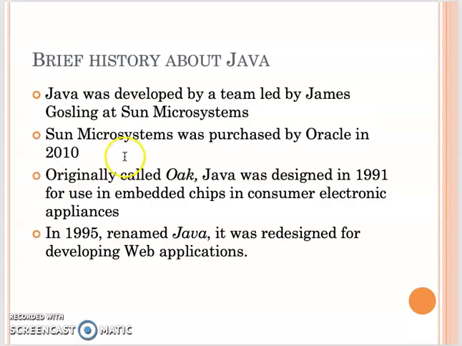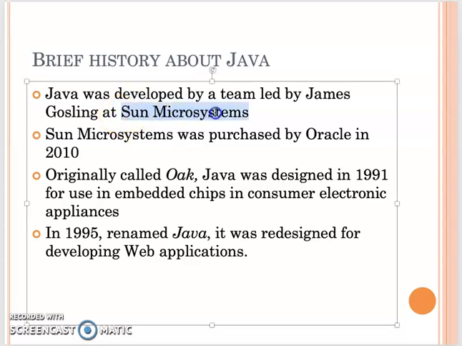A little history of Java. Even though you download the JDK from the Oracle website, Java was actually developed by Sun Microsystems in the beginning. In the late 1990s, Sun Microsystems was then purchased by Oracle. That's why now, every time you want to install Java, you go to the Oracle website.